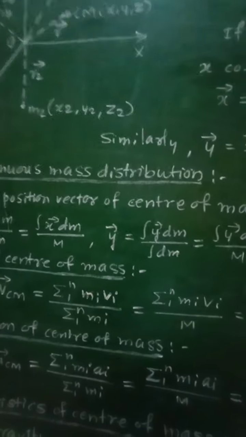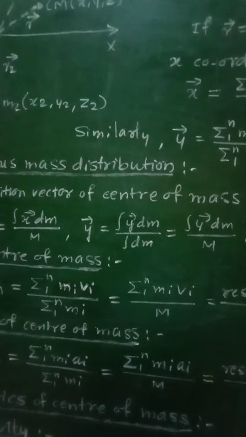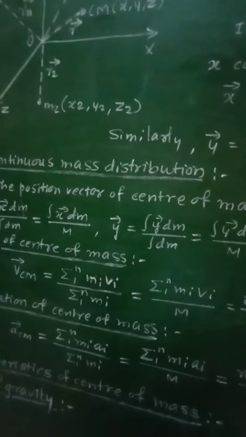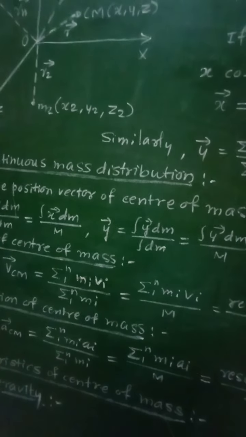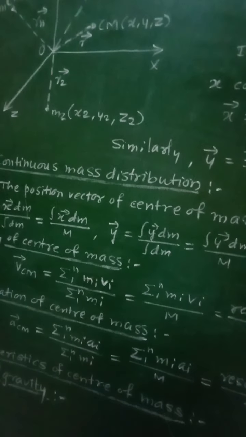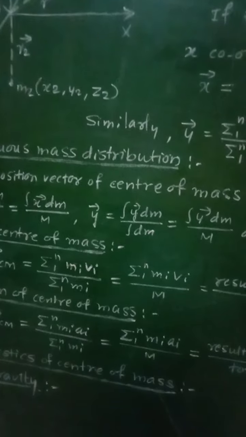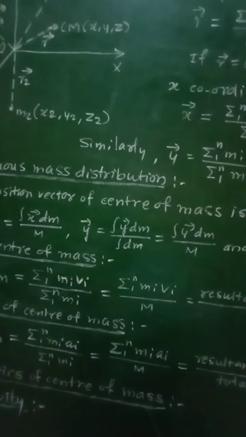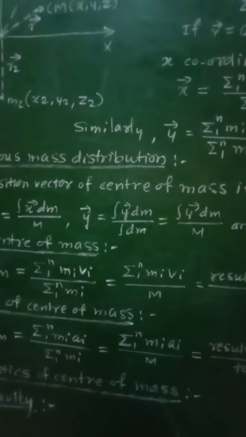If the mass of the body is continuously distributed, then how to obtain the center of mass of such a body? So for a continuous mass distribution with uniform density, the density of that body will be uniform. The position vector of the center of mass will be given as follows.